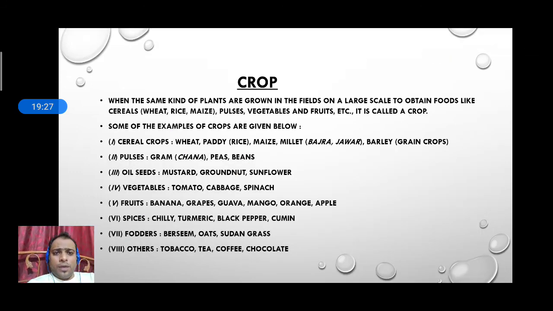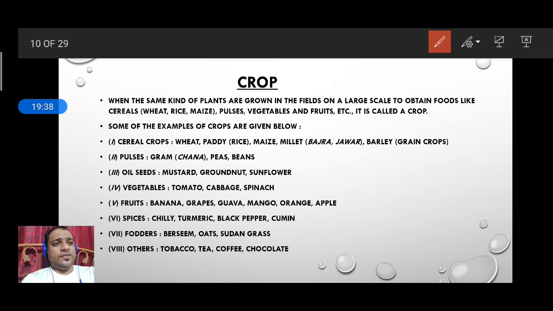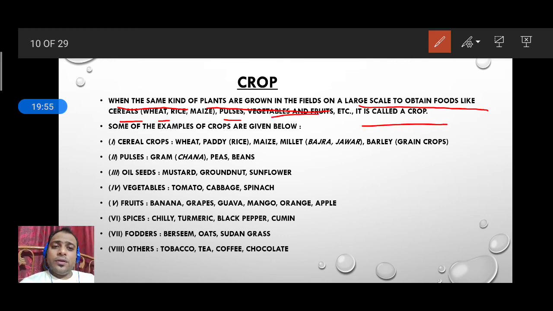Now, what do you mean by the crop? How do these crops grow, why we need crops, and what they actually produce. This is the definition of crop: when the same kind of plants are grown in the field, okay, on a large scale to obtain food like cereals, pulses, vegetables, this is called crop. Means we need to grow in a large scale. So that is called the crop.